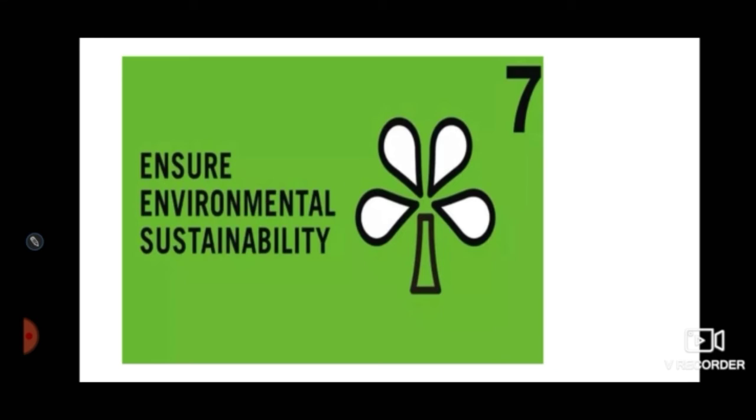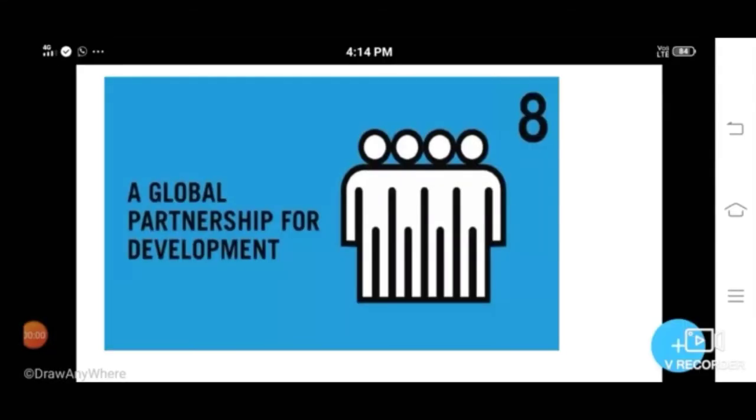Then the last one, a global partnership for development. It focuses on the development of a global partnership by promoting policies, productive employment, social protection and rights at the center of development concern. So these are the 8 goals of the Millennium Development Goals.